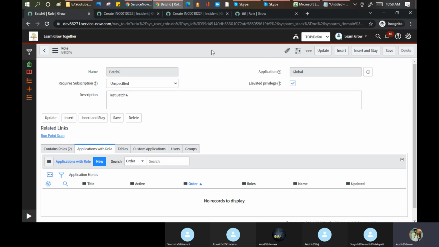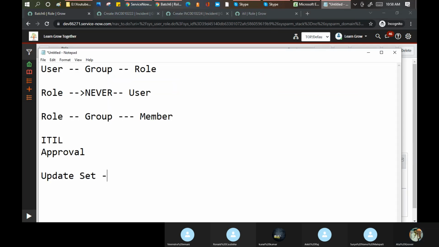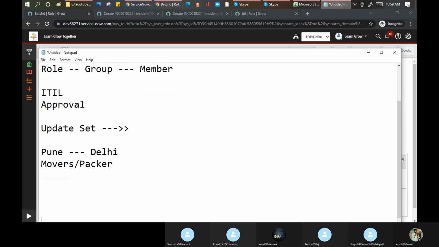Okay. Now, one last topic which I want to discuss for today. Let's take an example. I am staying in Pune and I am relocating to Delhi. I called a movers and packers. What will this person do now? Tell me step by step what this person will do now.